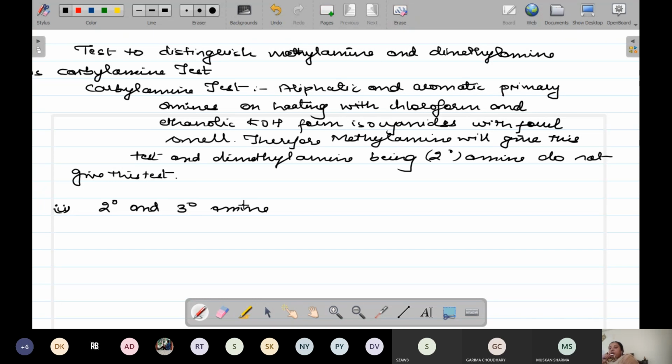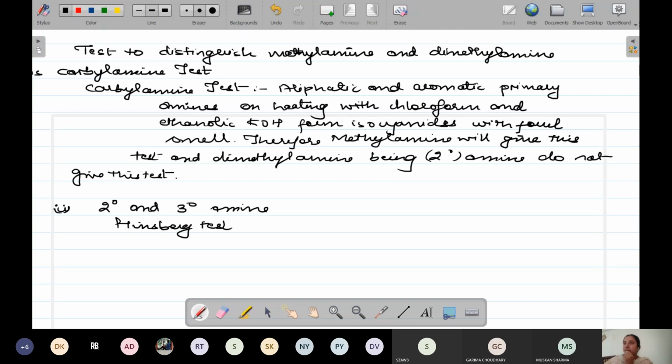Now, when you have secondary and tertiary amines, always remember that they can be distinguished by which test? Tell me, who is going to give this test? Hinsberg reagent. Yes, Hinsberg test.